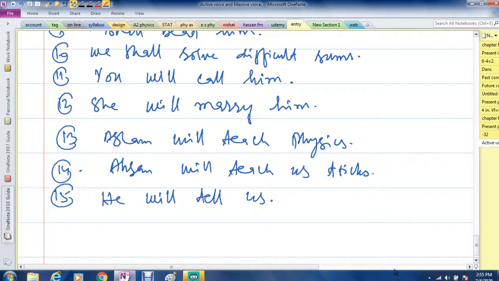I did today the passive voice of sentences in present tense, past tense, and future tense. Only the affirmative sentences I did. Tomorrow, not tomorrow, day after tomorrow I will do the rest of things.